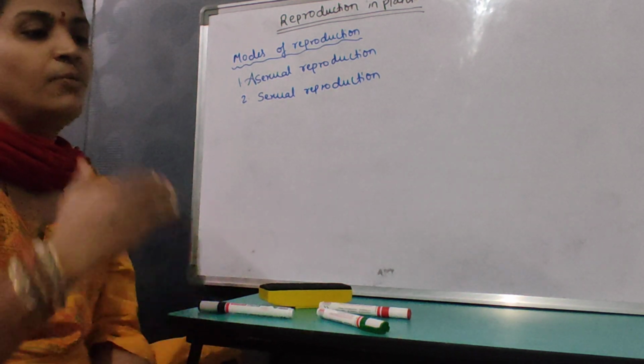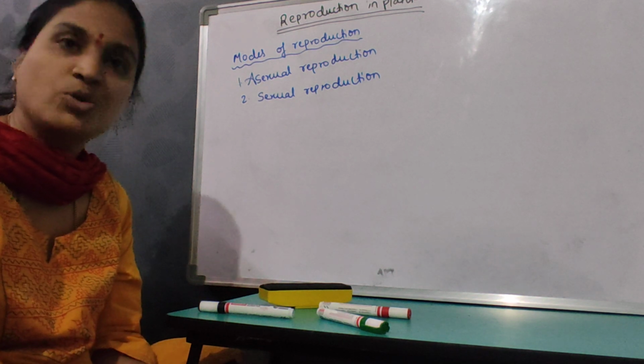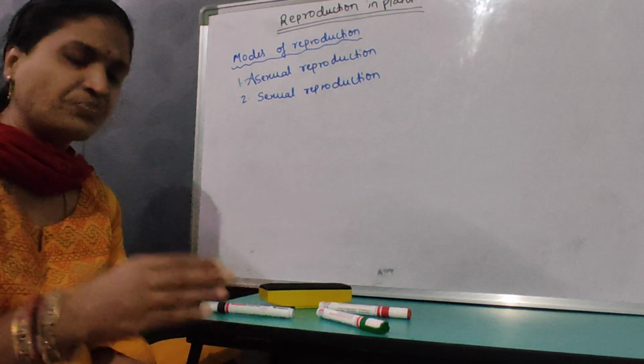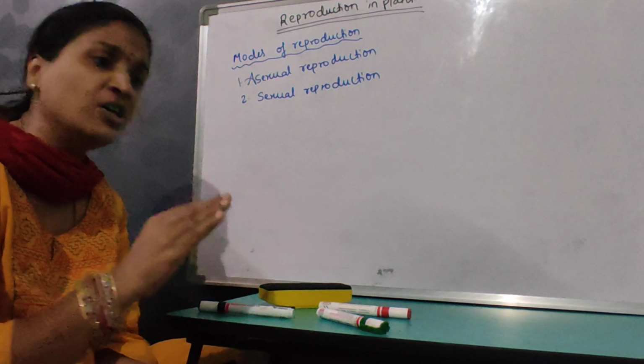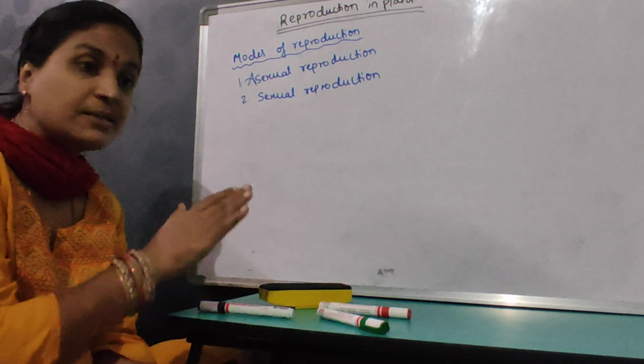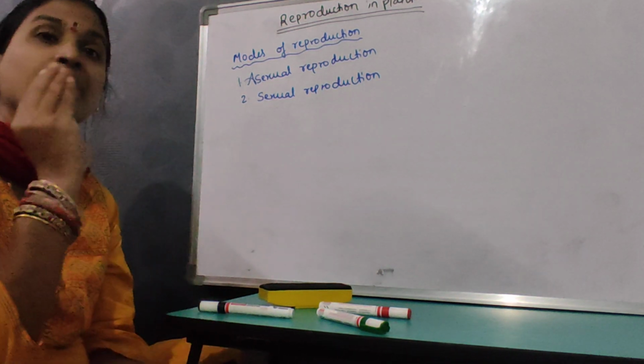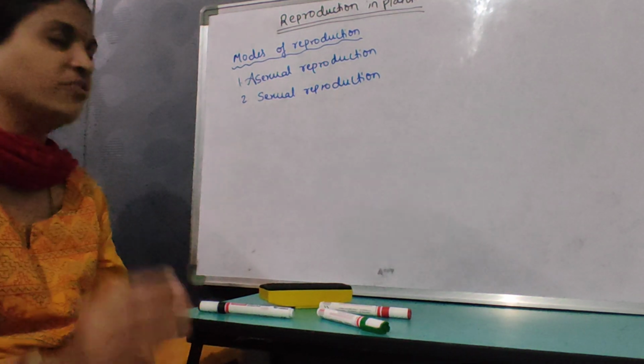So here one particular organism gives rise to a new offspring. That offspring grows, matures, and dies, so that the cycle of birth, growth, and death is again continued. So this reproduction maintains the continuity of the species.